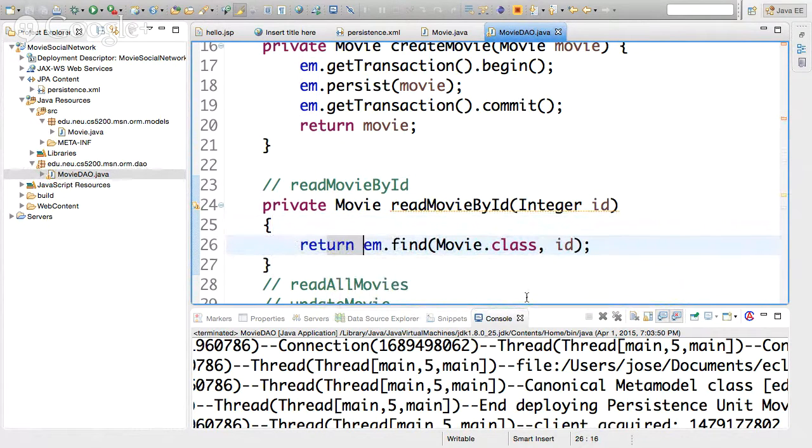There's no need for transactions in this case because I am not changing the database. I'm only reading. Notice that I don't have to do a connection. I don't have to have a SQL statement, create a prepared statement, populate a prepared statement, do a query, and then populate my object with all the fields inside of the record that comes back. None of that. Just a single line of code. So let's try that.